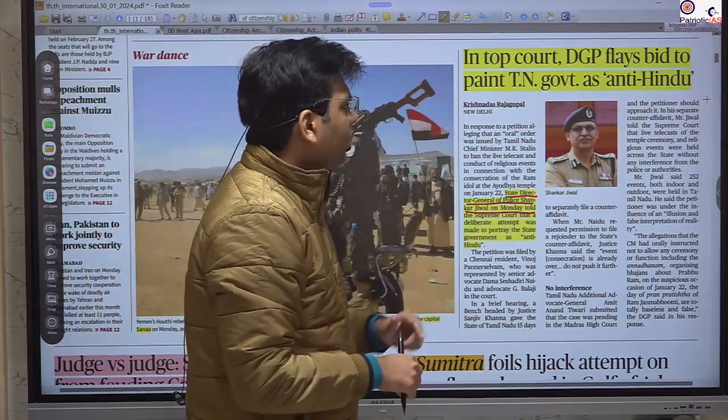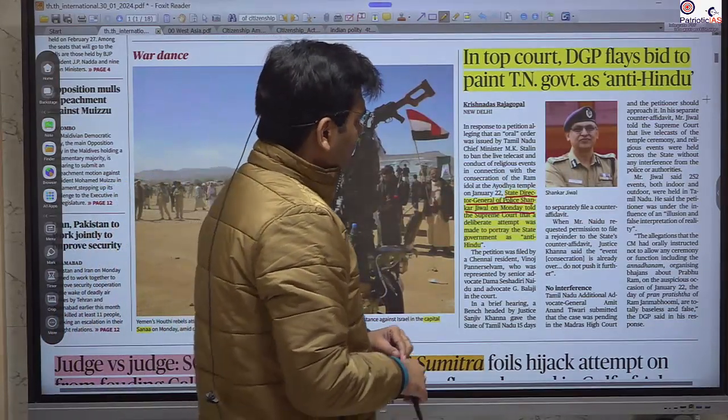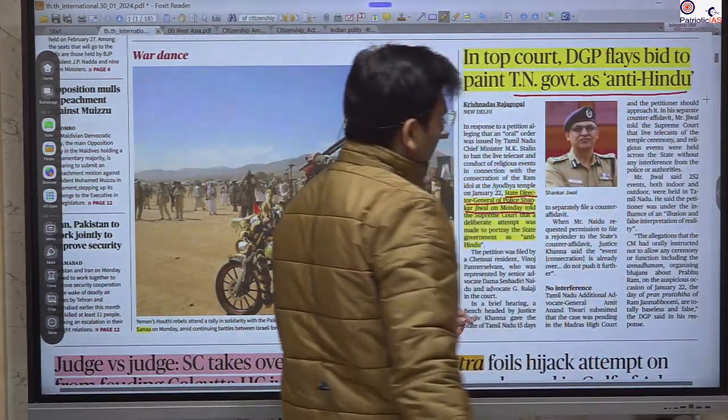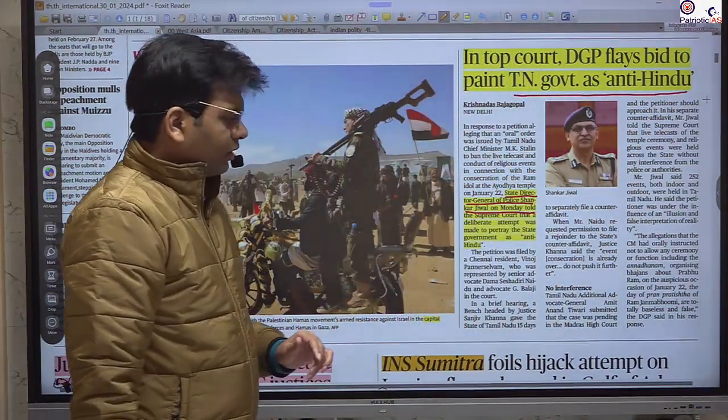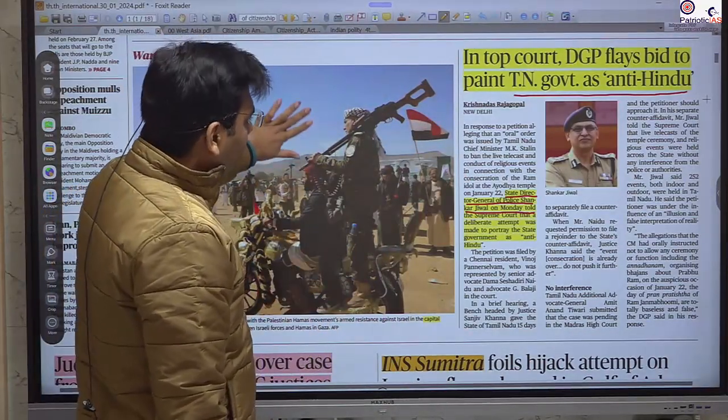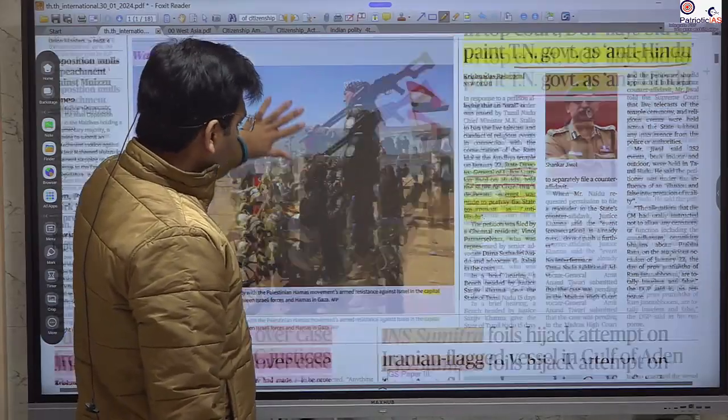So this is the statement from that. But the BJP leader alleged that this Tamil Nadu government banned the telecasting of consecration of the Ram temple. This news is all about that. There is nothing for us that is relevant for the UPSC.